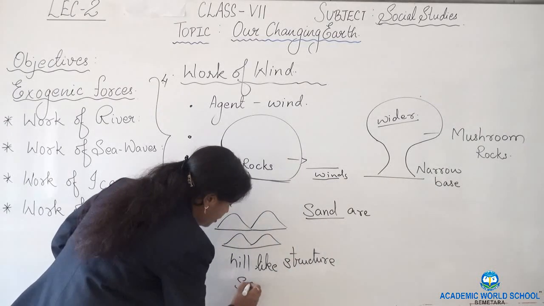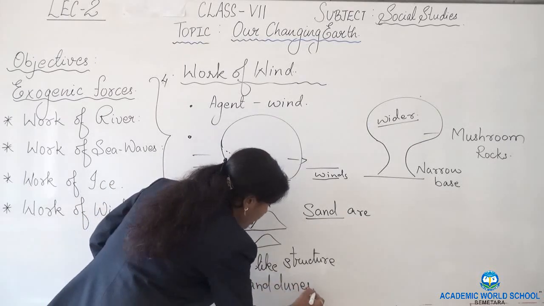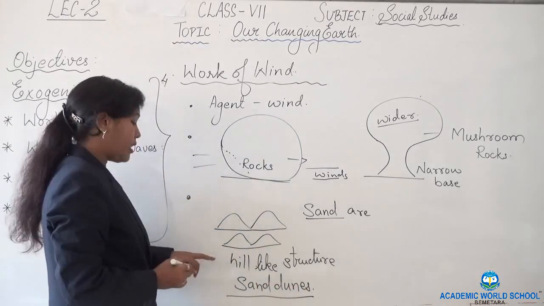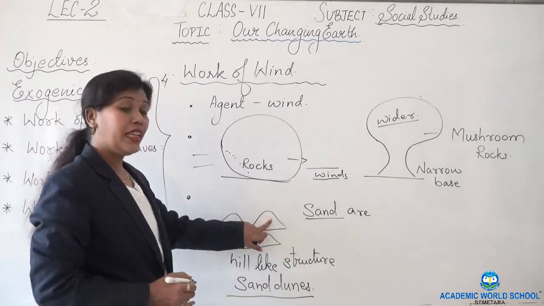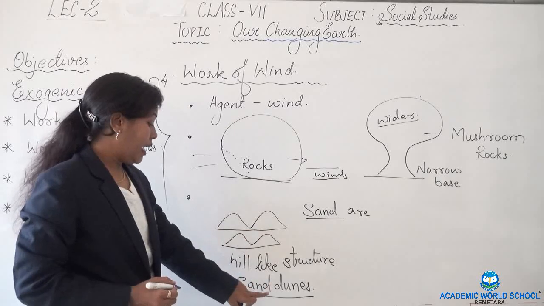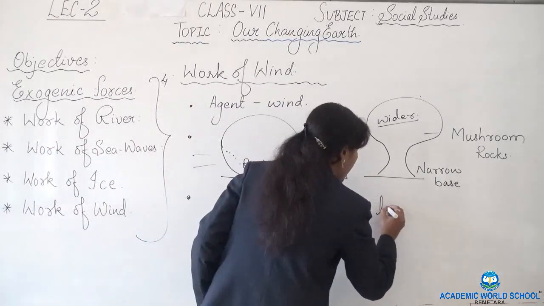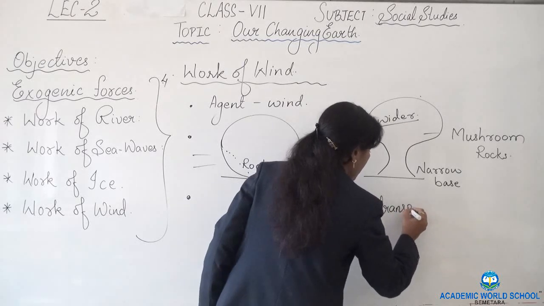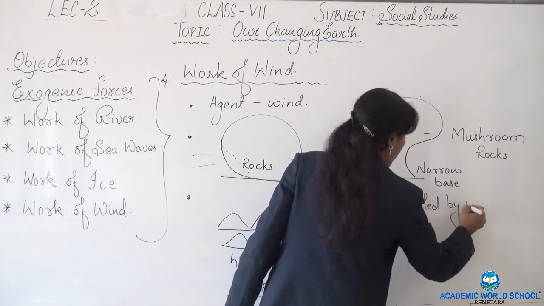known as sand dunes. What are they known as? They are known as sand dunes. What are sand dunes? Hill-like structures found in the desert. Sands are transported by wind.